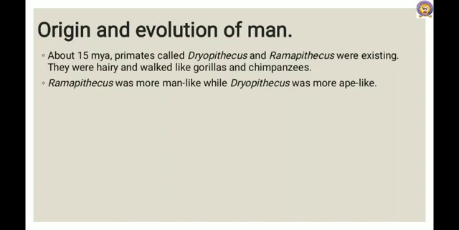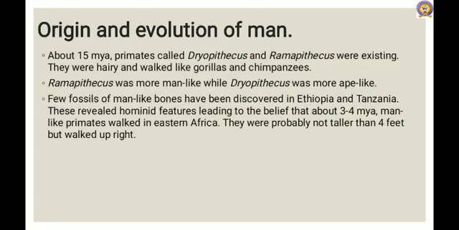They were hairy and walked like gorillas and chimpanzees. Ramapithecus was more man-like, whereas Dryopithecus was more ape-like. A few fossils of man, like bones, have been discovered in Ethiopia and Tanzania. These revealed hominid features, leading to the belief that about 3 to 4 million years ago, man-like primates walked in eastern Africa. They were probably not taller than 4 feet but walked upright.